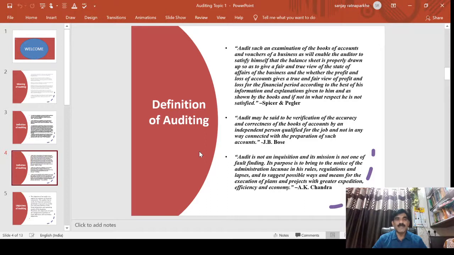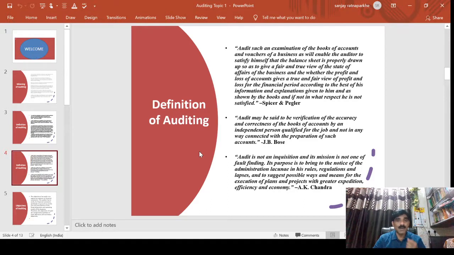So friends, we saw the definitions of five to six authors. Everyone ultimately reaches the same conclusion: whether the financial position shows a true and fair view or not. So everyone emphasized whether the financial statement shows a true and fair view or not. Ultimately the auditor obtains evidence from the primary records. If there is doubt, the auditor can ask for the information and explanation required.